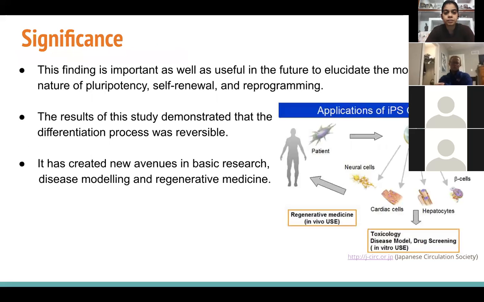Then next slide, please. Then comes the significance of this study, and the first one is that this finding plays an important role and gives a clear understanding, which will be very useful in the future to elucidate the molecular nature of pluripotency and reprogramming. Then the result of this study demonstrated that the differentiation process was reversible when treated with defined factors. Also, the development of this technology created new avenues in basic research, disease modeling, and regenerative medicine. Thank you.